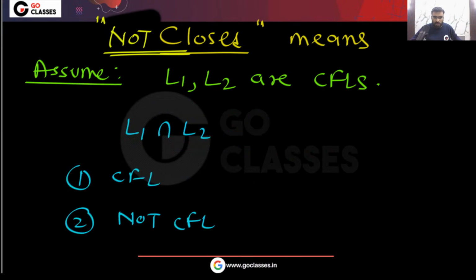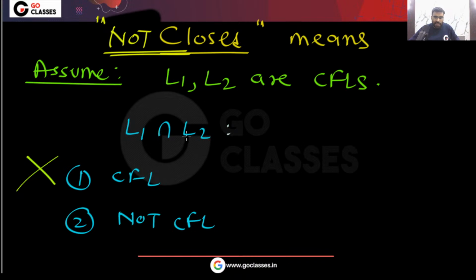Tell me, L1 and L2 are context-free languages. Two context-free languages you have. What can you say about L1 intersection L2? Can I say the intersection will be CFL? No, I cannot say.